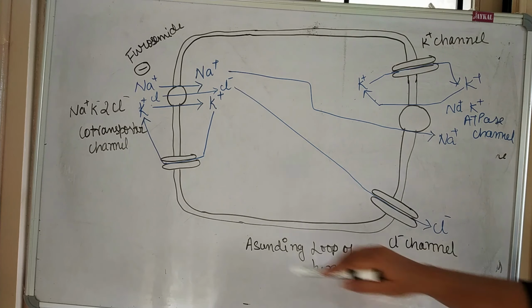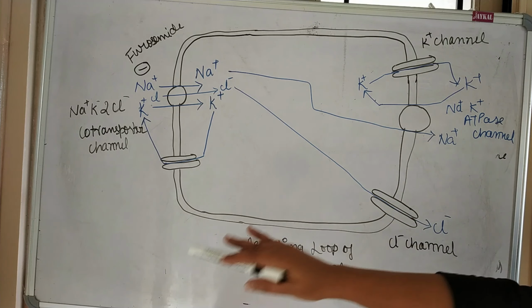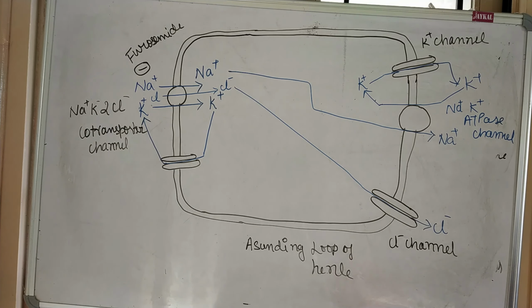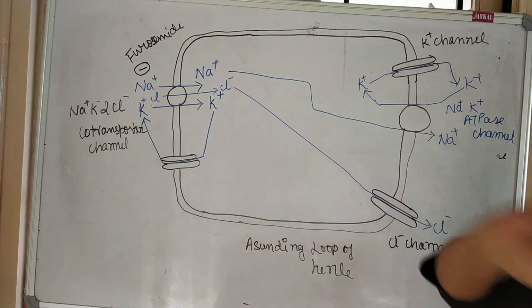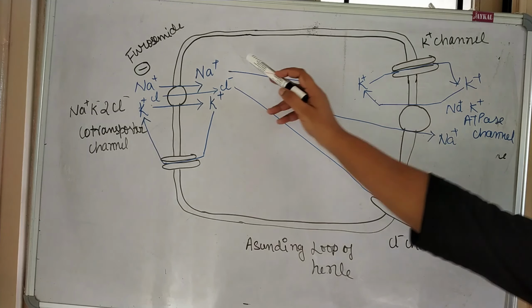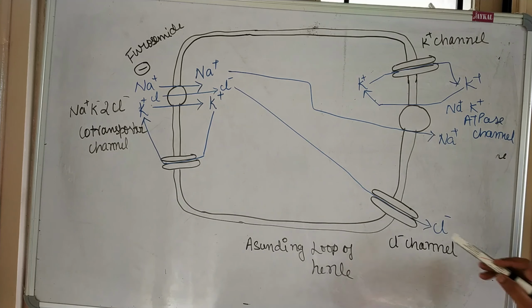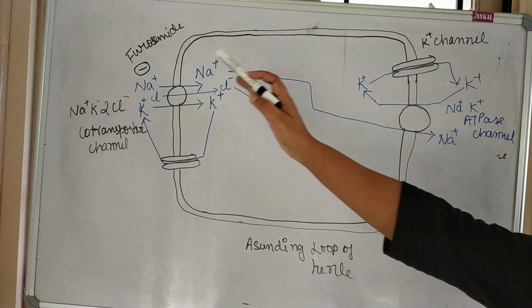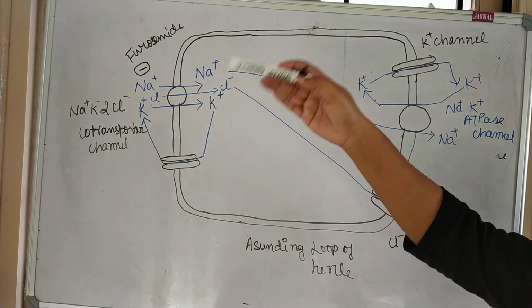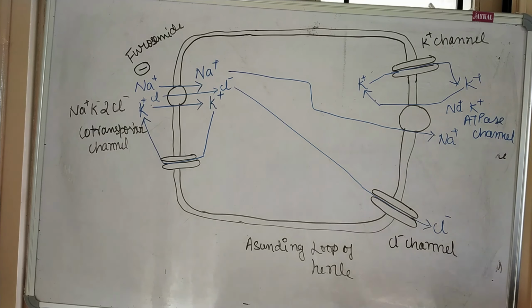So if the reabsorption of all these ions is prevented, they will be excreted in the urine. Here you can see the sodium will enter inside, and the potassium will enter inside. To maintain the electrolyte balance, the same amount of chloride will be excreted out through this chloride channel. So the amount of positive sodium ion entering is maintained by the potassium and the sodium ion.